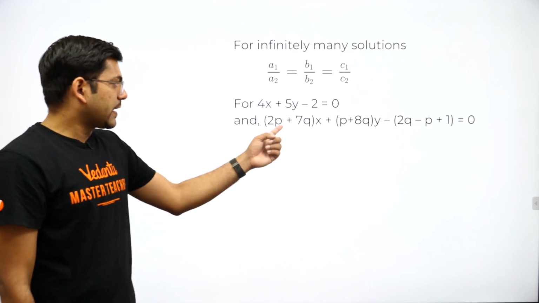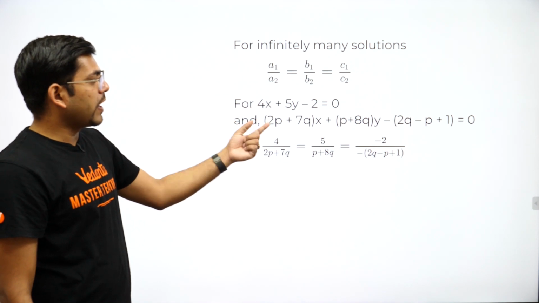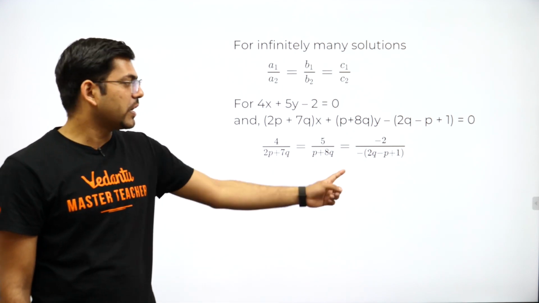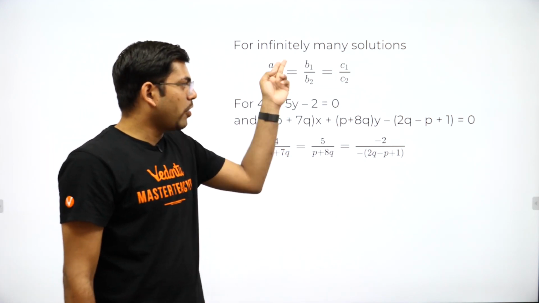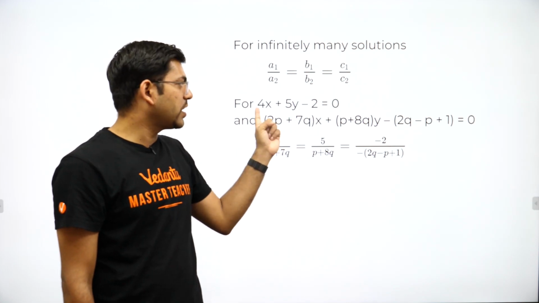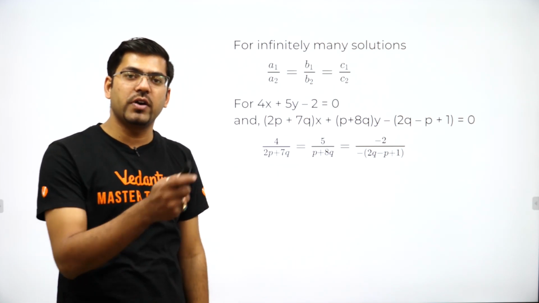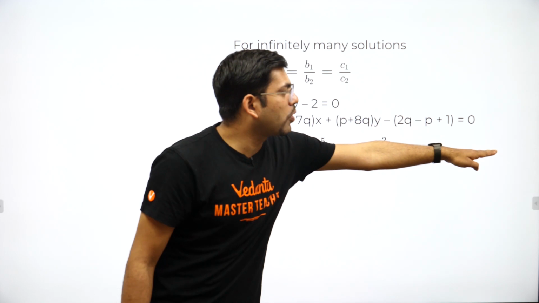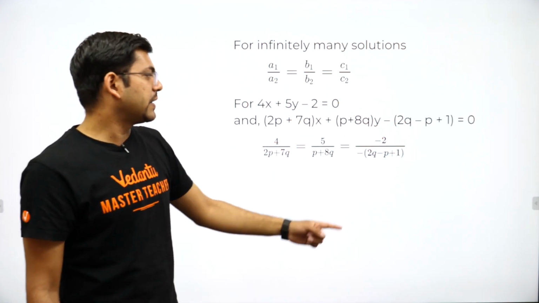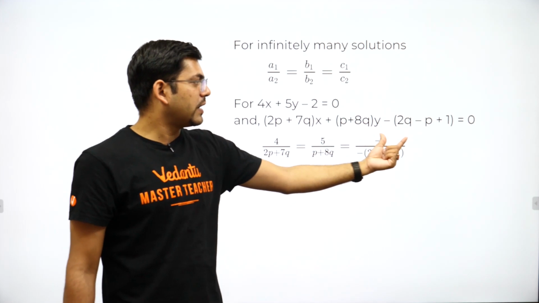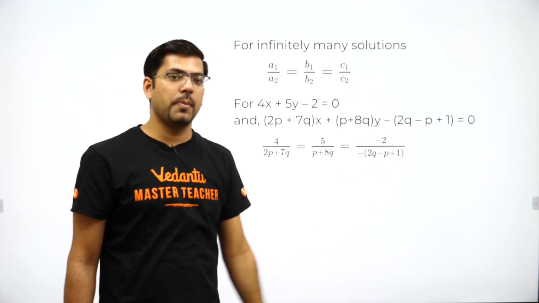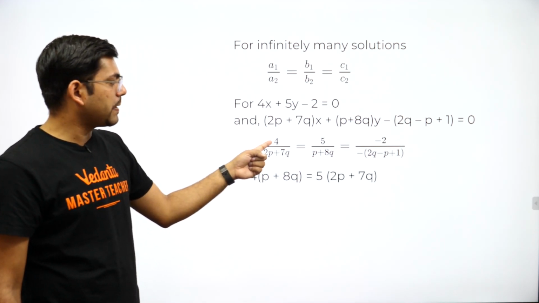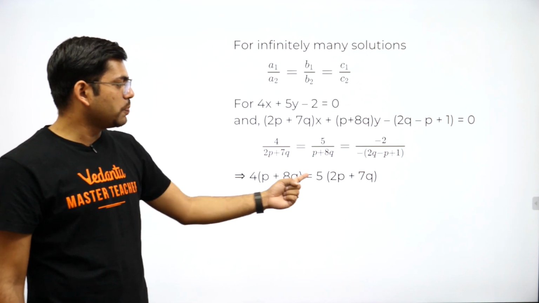Now, for this equation, the a1, a2 values are already clear, 4 and 2p plus 7q. So I have just put the values here, is equal to 5 upon p plus 8q is equal to... See, always remember that for applying these conditions, you should have the equation in the format of equal to 0. That is why I have converted this equation into equal to 0 format. So I have put the constant on the left hand side. Here also the constant has been brought to the left hand side. And then you put the value of c1, that is minus 2, and c2, that is minus of 2q minus p upon 1. Now, solving the first part would be 4 multiplied by p plus 8q, and then 5 multiplied by 2p plus 7q.